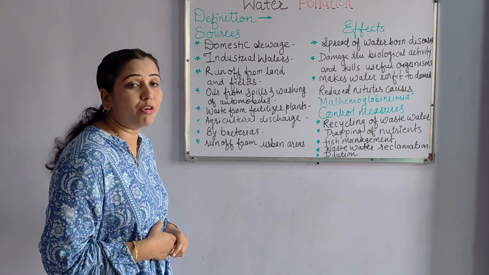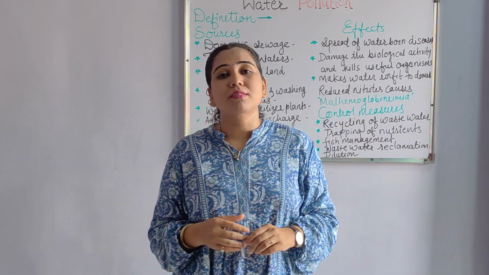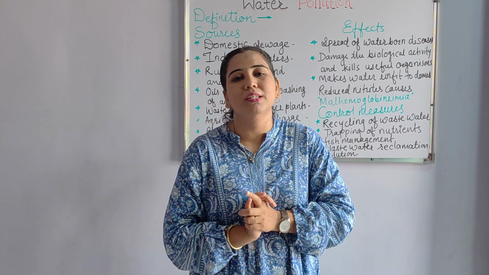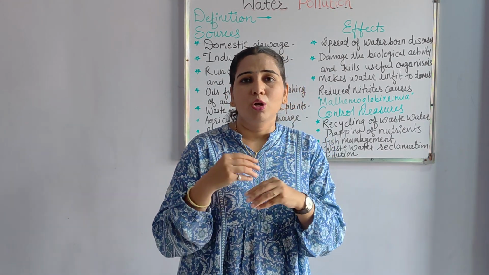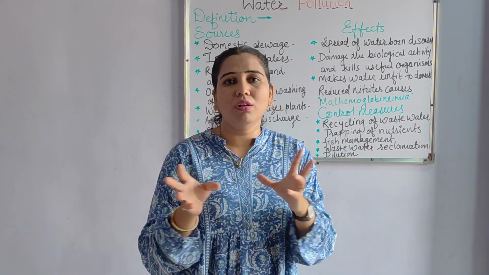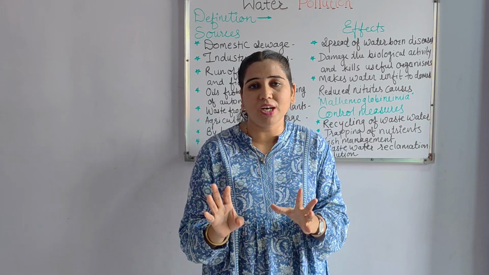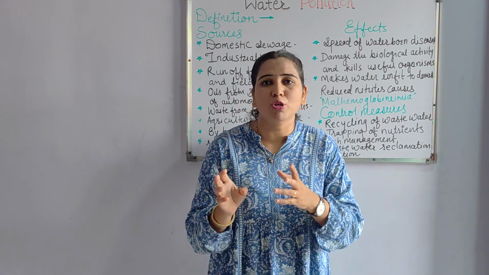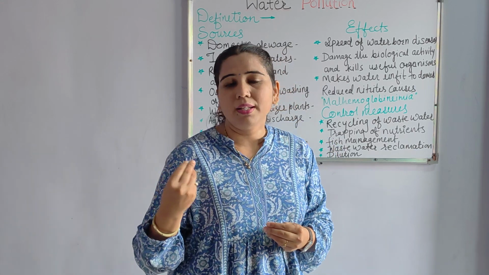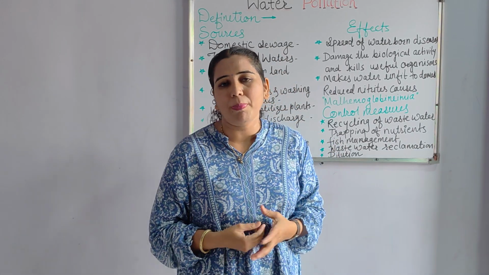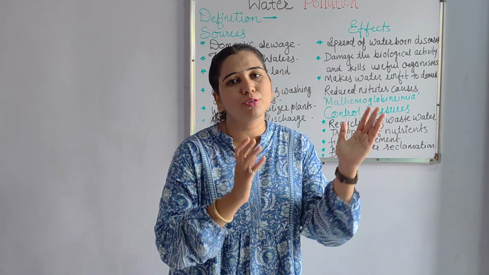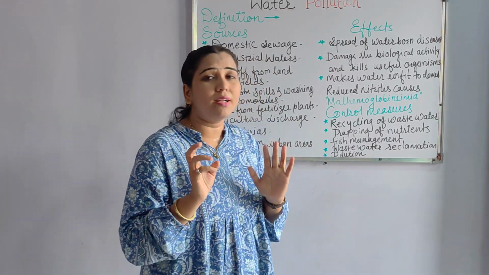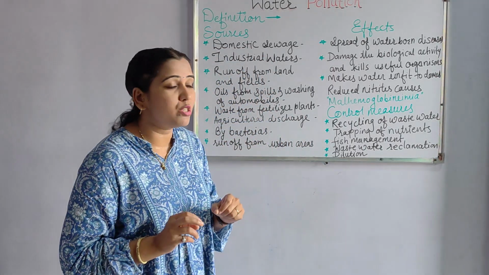Then waste from the fertilizer plants. Plants here means those where fertilizer is prepared or produced. There, a lot of things like nutrients, generally nitrogen, sulfur, phosphorus, are used in those industries or plants. So from those plants also there is a removal of water which is called polluted water, and it is one of the most important sources.